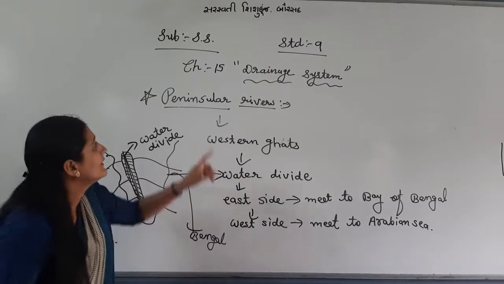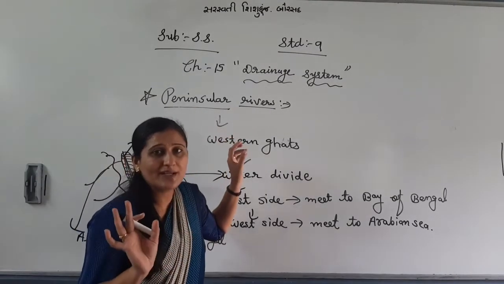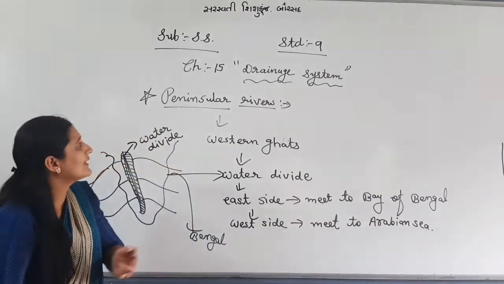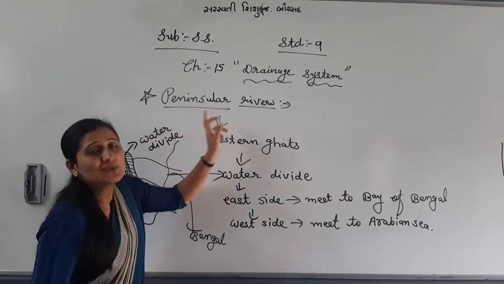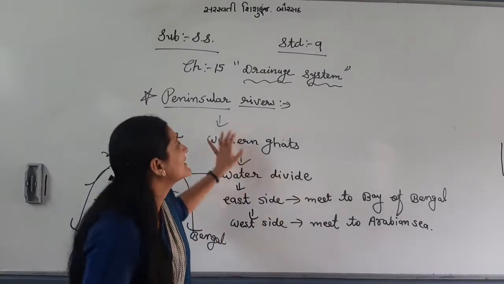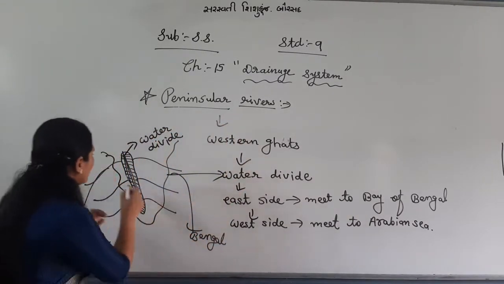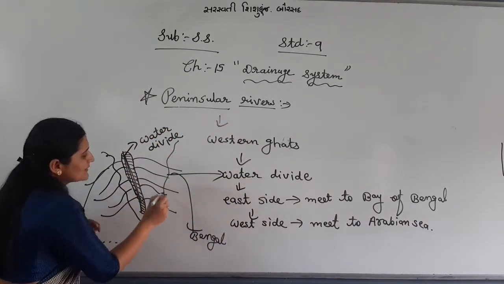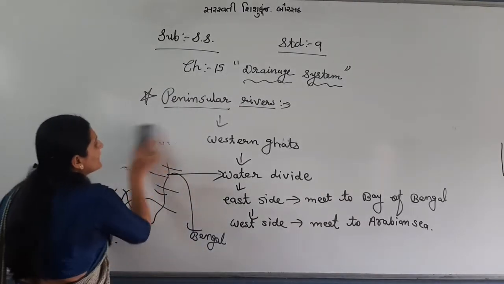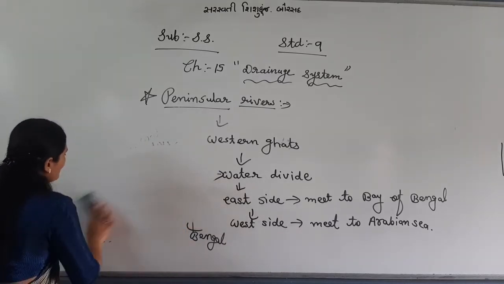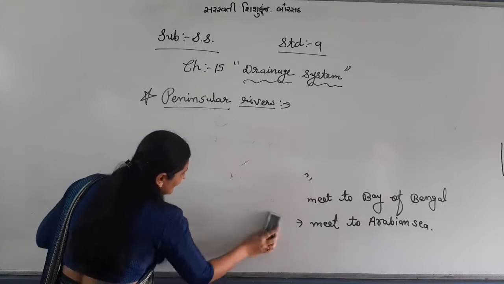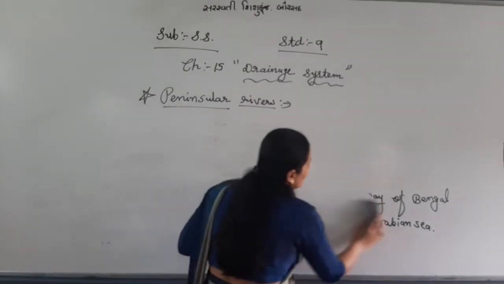Understood? See, three major rivers of Himalaya. There are so many, but I discussed the main three rivers of Himalaya. In the same way, in peninsular rivers also there are main six rivers. So many are there that flow, but I will discuss only six, which are the major rivers of peninsular India, one by one in detail.